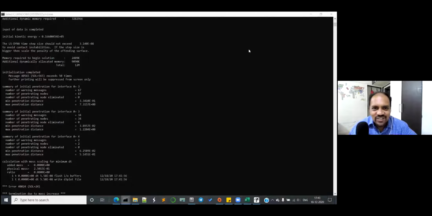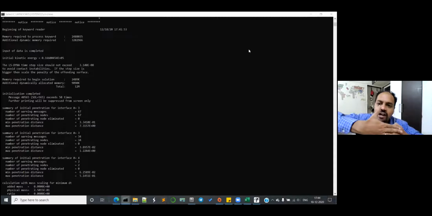Okay, so just minimize this part, and I'll tell you what is happening, guys. Because you don't have control contact. Okay, listen to me carefully, Harsha, and for everyone, of course. Because you don't have control contact, and because in control contact the ignore option is not enabled, that means you are not ignoring the initial penetration. By default, LS-DYNA is going to try and remove the penetration. How much? 7 millimeters.